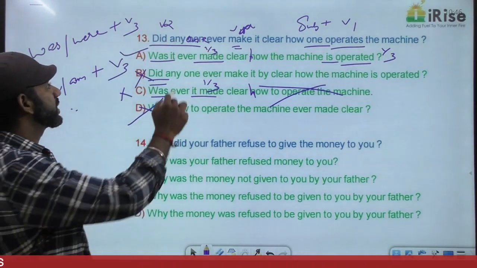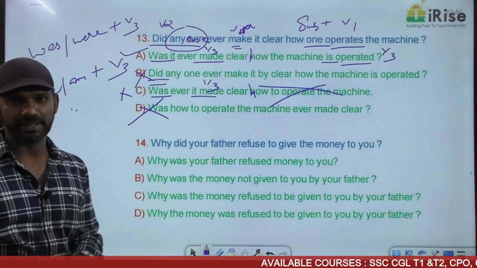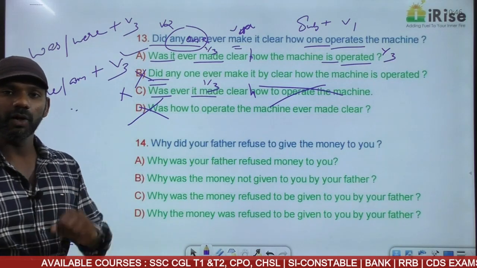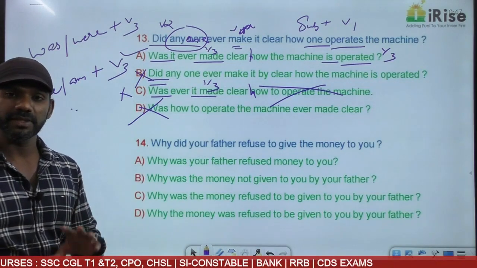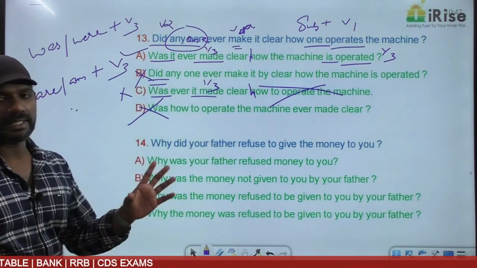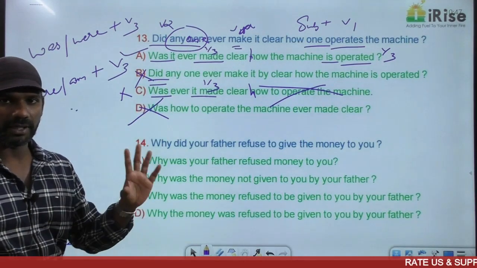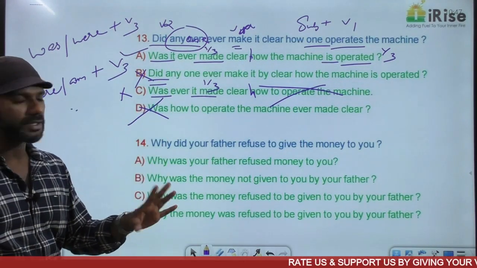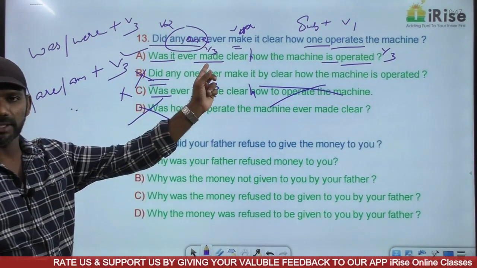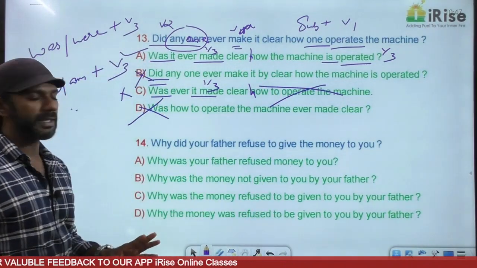The answer must be A. Now the subject here is anyone, which is a general subject which is not required in the passive voice. Anyone, everyone, someone, somebody, everybody, anybody. All these are general subjects, and a general subject is not required in the passive voice. Was it ever made clear how the machine is operated? Operated by anyone. Was it ever made clear by anyone is not required. Anyone is understood here. General subject. So, was it ever made clear how the machine is operated? Simple past. Here also simple past. Simple present. Here also simple present. The answer must be option A.